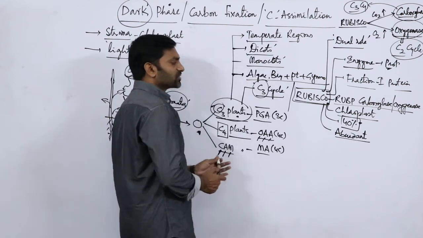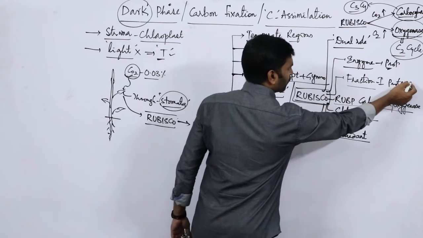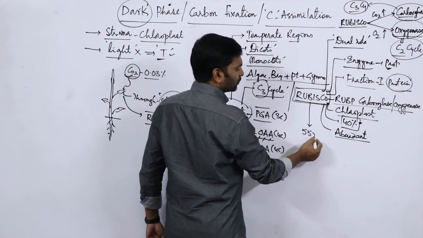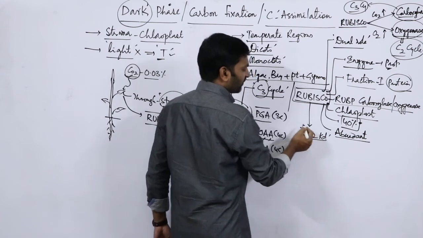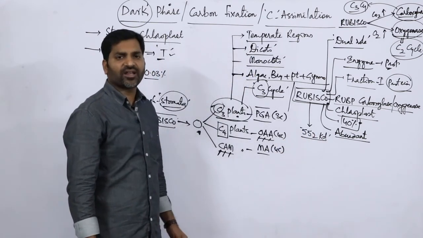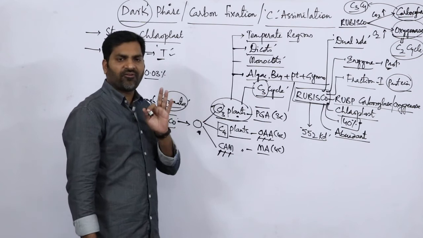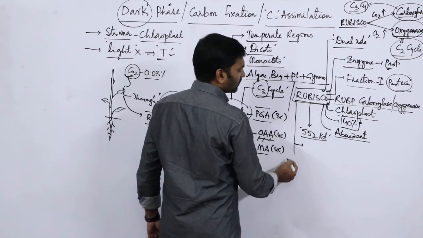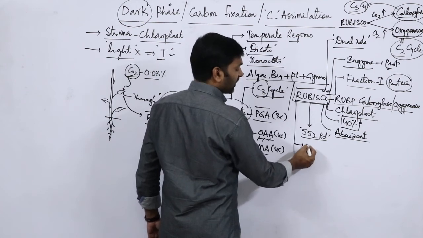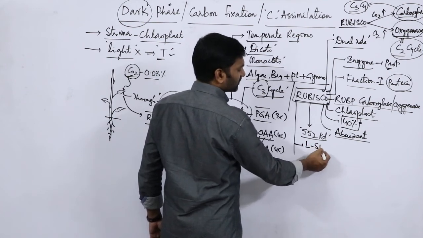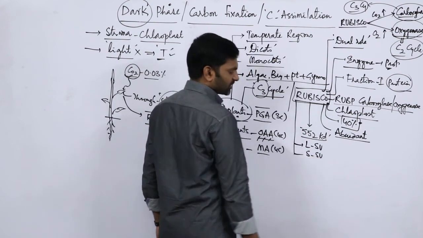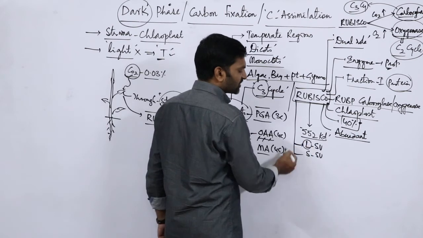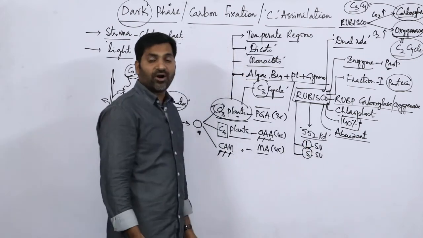Then, generally it is made up of what? Proteins. This protein has 552 kilodaltons of molecular weight. The entire weight of Rubisco is 552 kilodaltons. This Rubisco has two major subunits, that is the L subunit and the S subunit. L stands for larger subunit, S stands for smaller subunit.